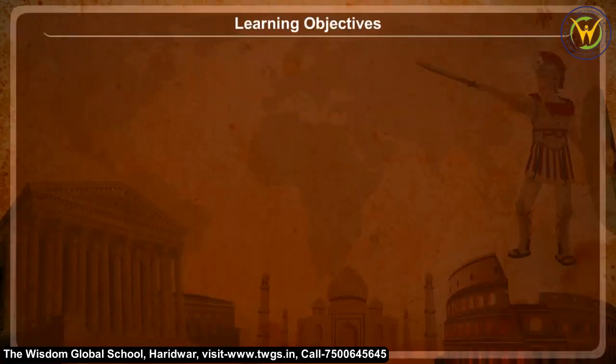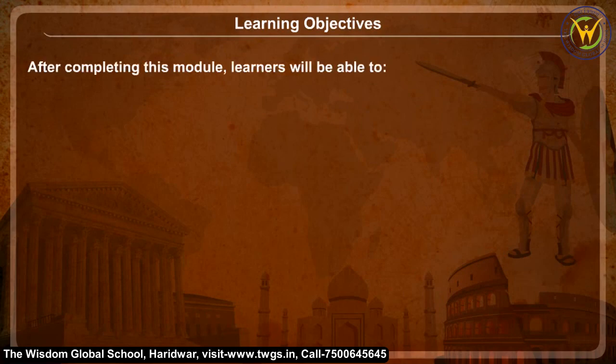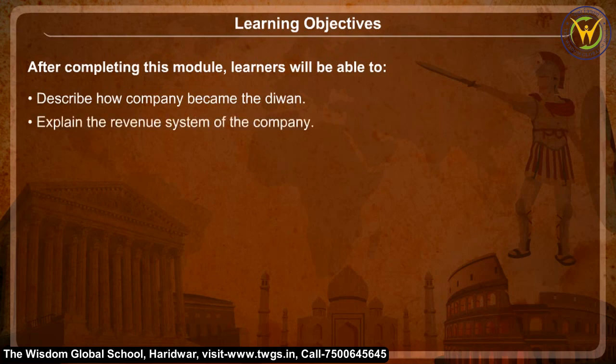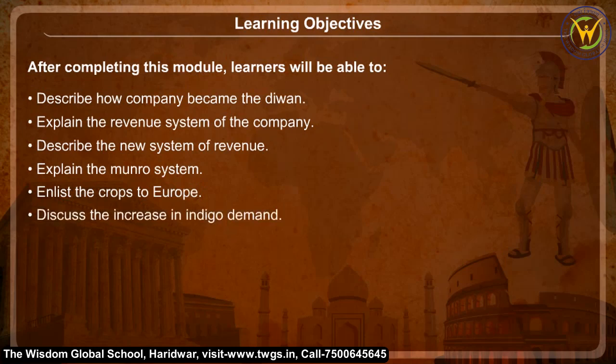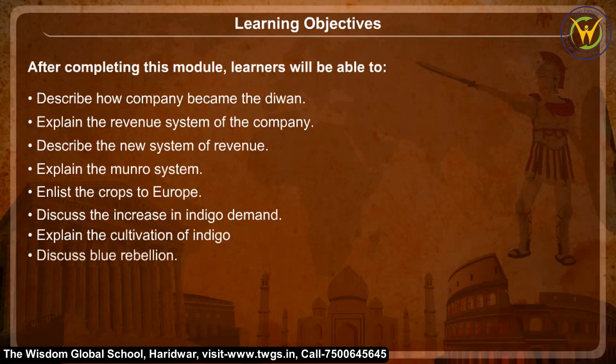Learning objectives. After completing this module, learners will be able to describe how the Company became the Diwan, explain the revenue system of the Company, describe the new system of revenue, explain the Munro System, enlist the crops sent to Europe, discuss the increase in indigo demand, explain the cultivation of indigo, and describe the Blue Rebellion.